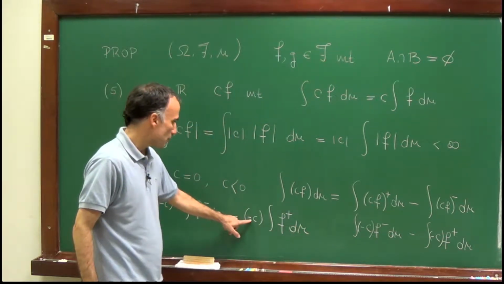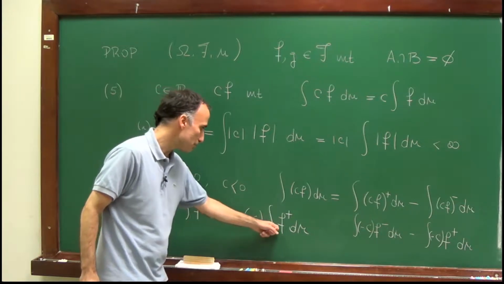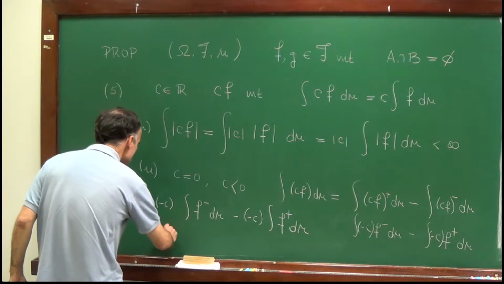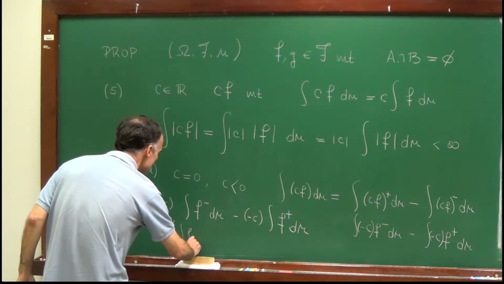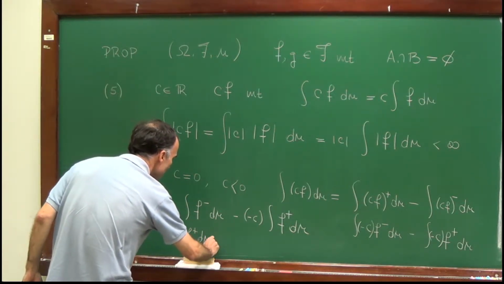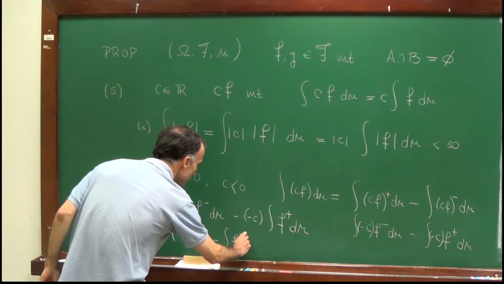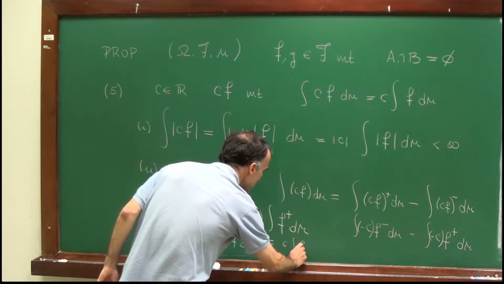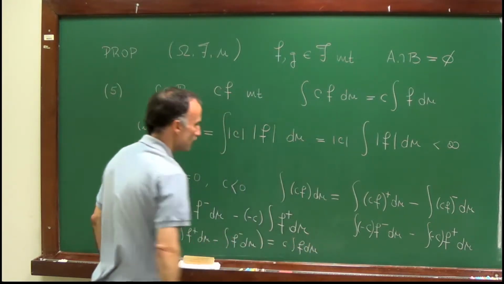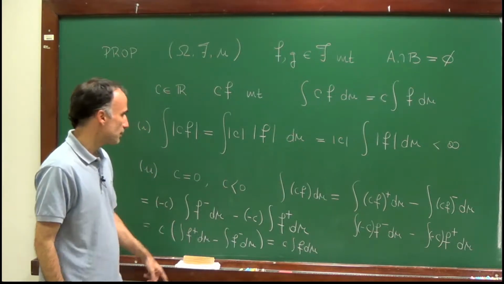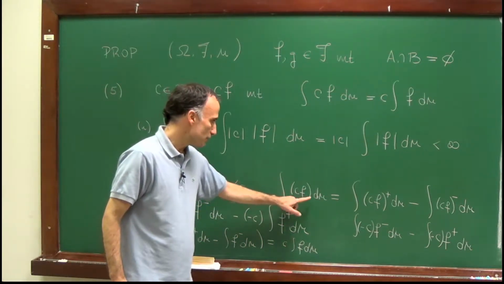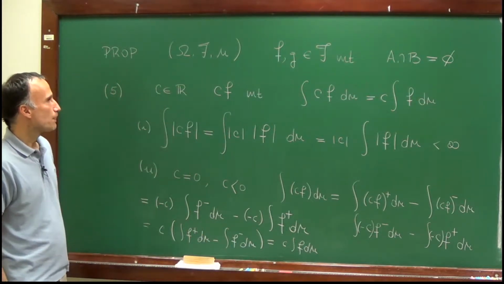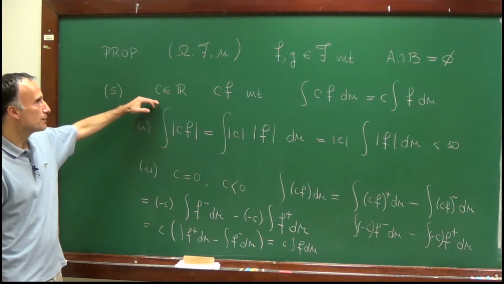So now I have minus with minus plus, so I have c times the integral of f plus minus c times the integral of f minus, so this is c times the integral of f plus minus the integral of f minus, and this is c times the integral of f. So again, if c is negative, the integral of c times f d mu is equal to c times the integral of f d mu. So we just proved this claim.